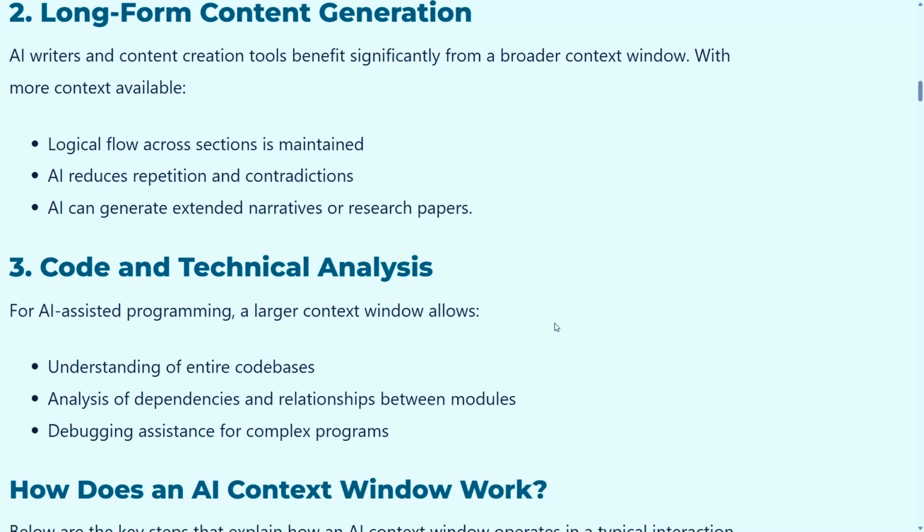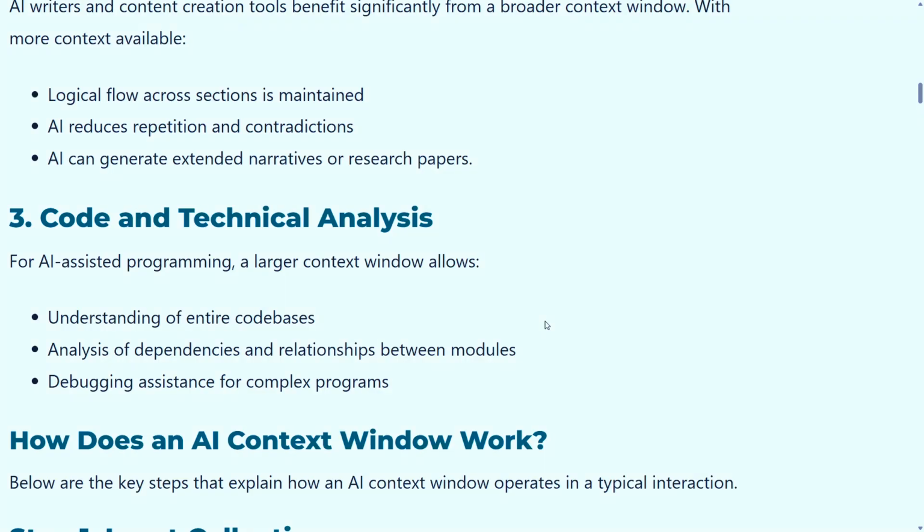Now we talk about long form content generation. Whatever context it has, based on that it generates some content, so long form content generation becomes easy. AI writers or content creation tools benefit significantly from a broader context window. With the key points available, the logical flow across sections is maintained.